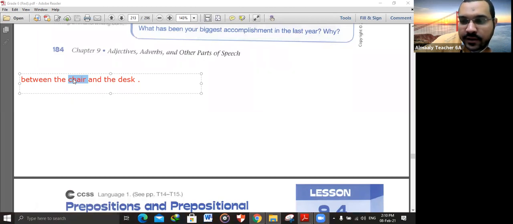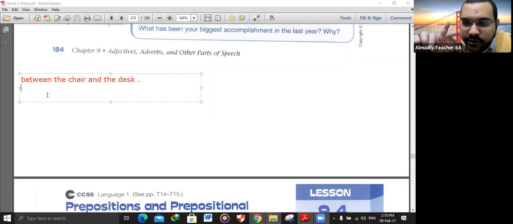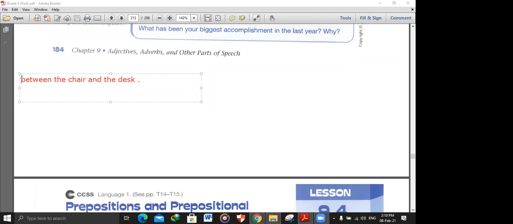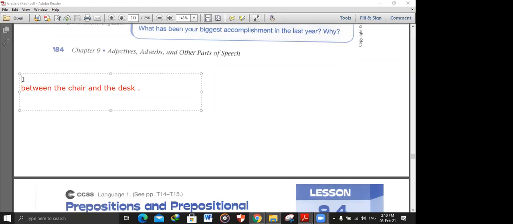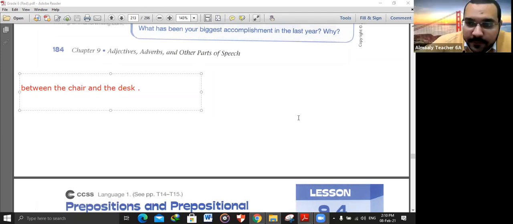And I told you last time that you can have more than one object, so you can have what we call a compound object if you have more than one object for the same preposition. So with this preposition, we have two objects. Samir, can you form another prepositional phrase, please, with one object? Let's listen to Samir.